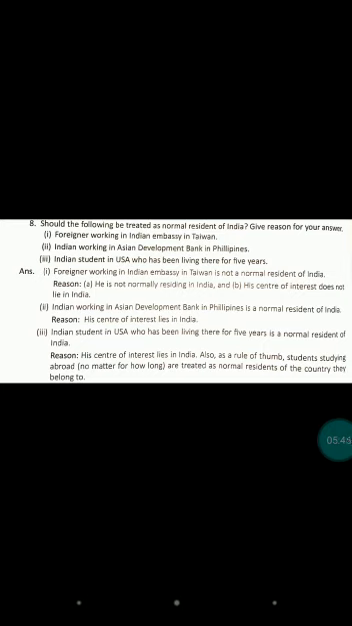An Indian student in the USA living for 5 years, we consider a normal resident of India. Why do we consider them a normal resident?